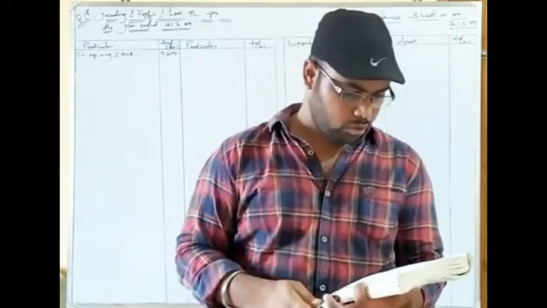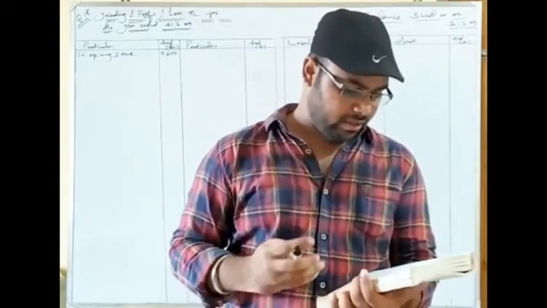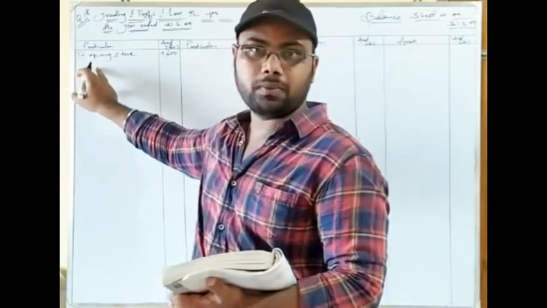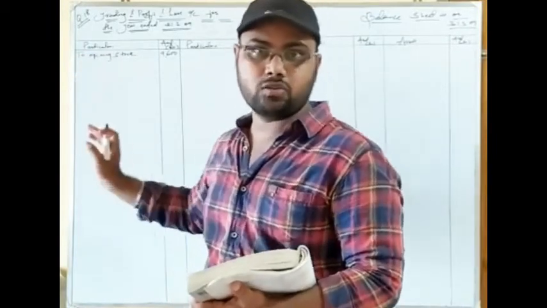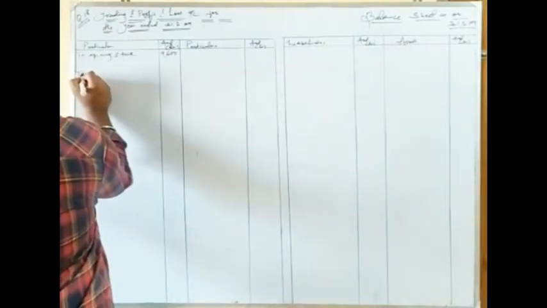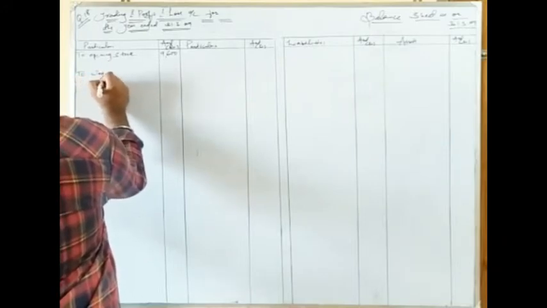So wages and salaries is given, so we will write here. I will write it down because I will leave space for purchases. These are the initial items that have to be recorded in trading account. So I am writing here to wages and salaries.